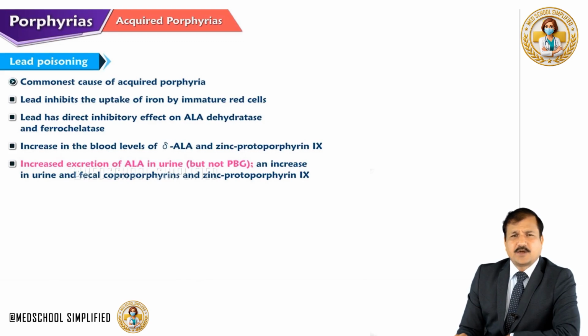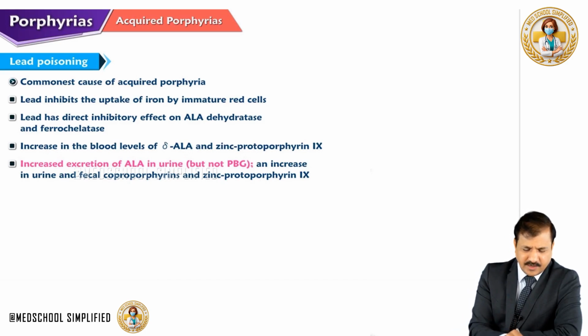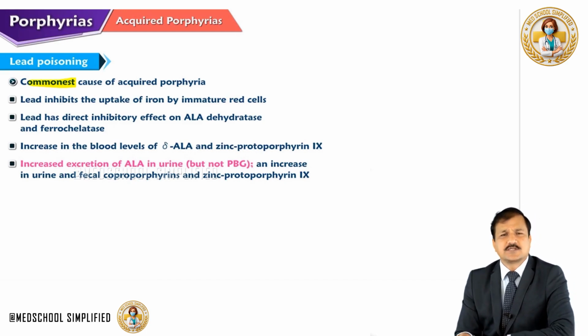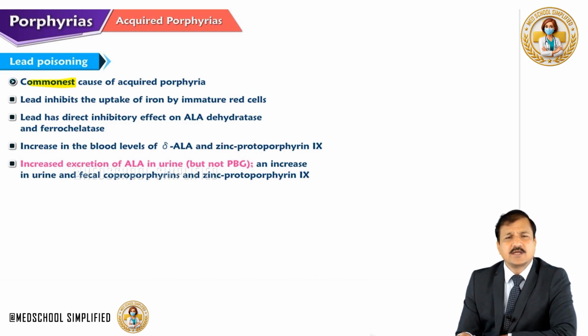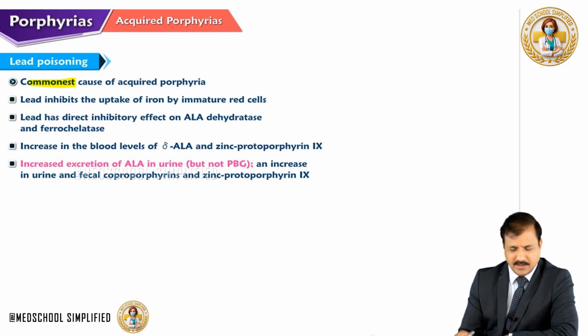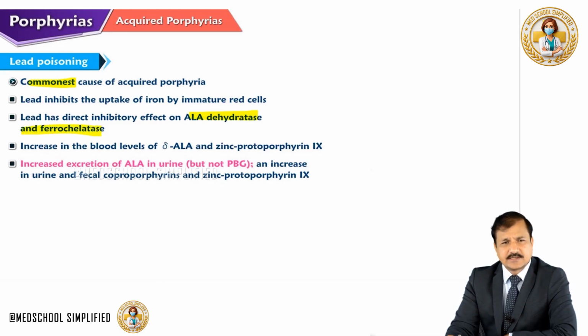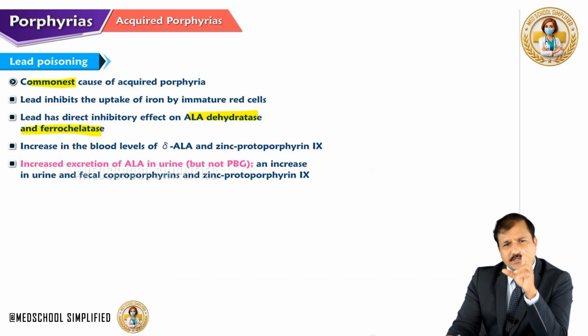In the acquired porphyria, the first one that I would like to go over is lead poisoning. It is the commonest cause of acquired porphyria, and as you know from the heme biosynthesis pathway, lead inhibits two enzymes: ALA dehydratase and also ferrochelatase. Lead also inhibits the uptake of iron by immature red cells, thereby decreasing heme synthesis.